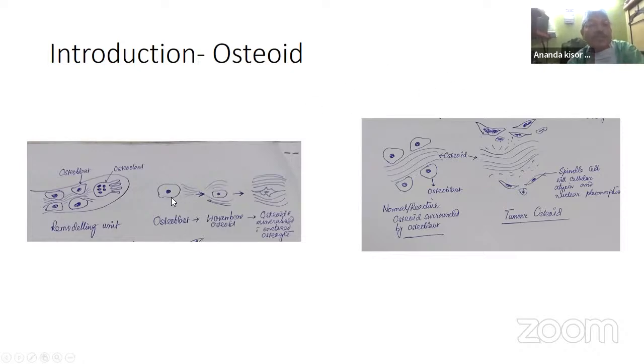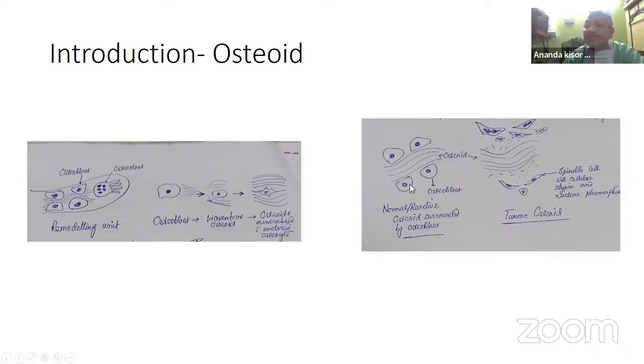And see, this is the normal osteoblast, and once they lay down the bone, this woven bone, once it becomes very much calcified, they are devoid of the nutrition coming from the periphery. So if these osteoblasts are not getting nutrition, the cells shrink down, but they contain processes. So these are basically the osteocytes. Once they become dormant, they are buried in the midst of the woven bone and calcification. So this is basically the basic thing.